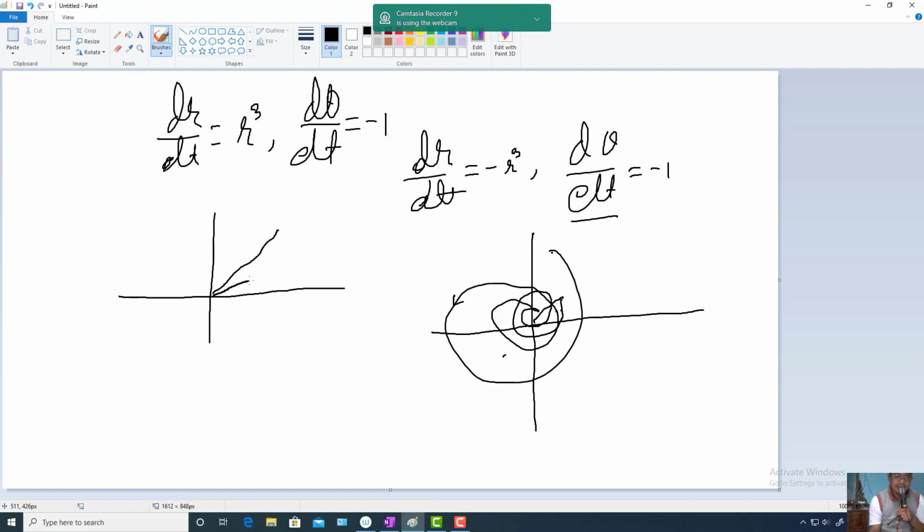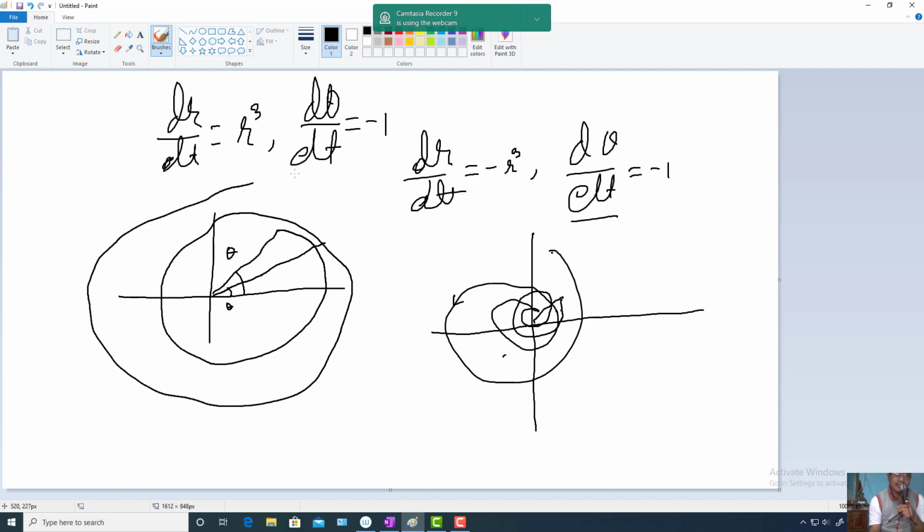When theta decreases, from theta 1 to theta 2, r is increasing, so this much is r, then it increases like this. It will be spiraling out. That means it is moving away from the fixed point, so it is unstable.